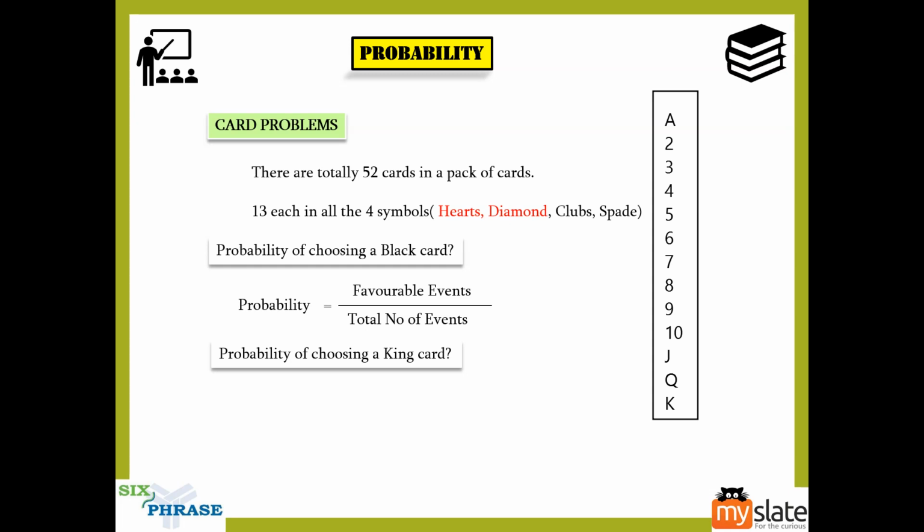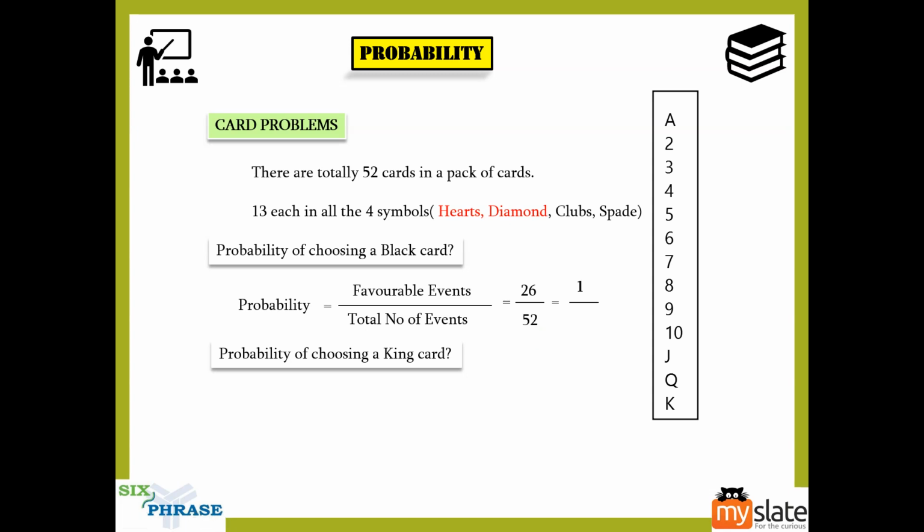So the total number of outcomes here is 52, okay? You have 52 ways of choosing one card, correct? So that is 52. But what is the favorable event? It is a black card. So how many black cards do we have? I've told you we have two reds and two blacks, right? So how many blacks do we have? 26 blacks, okay? Half of it is blacks. So 26 by 52, which again will give you half as the answer.